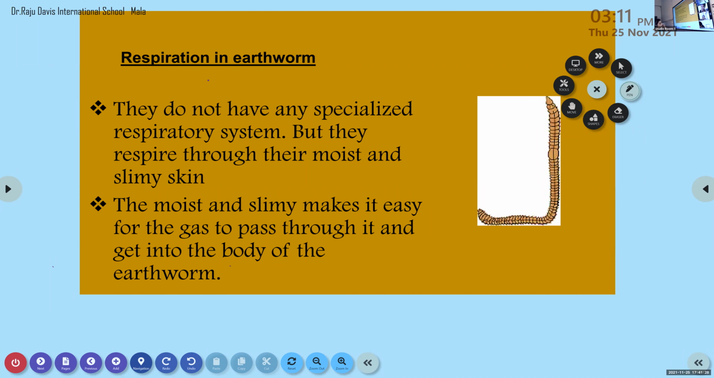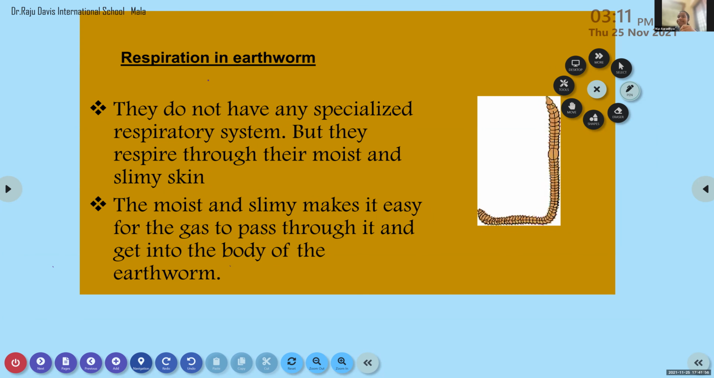So the moist and slimy skin makes it easy for the gases to pass through it and get into the body of the earthworm. The oxygen-rich air gets inside the body, and the carbon dioxide-rich air goes outside from the body, mainly through this slimy and moist skin. The skin is the part through which the earthworm respiration takes place. Is it clear?